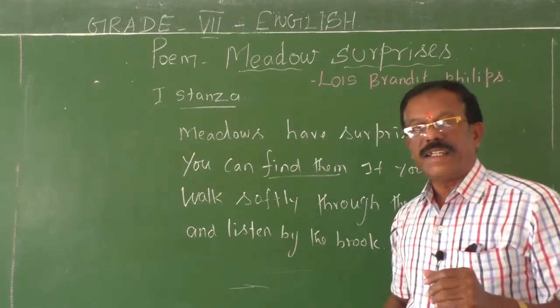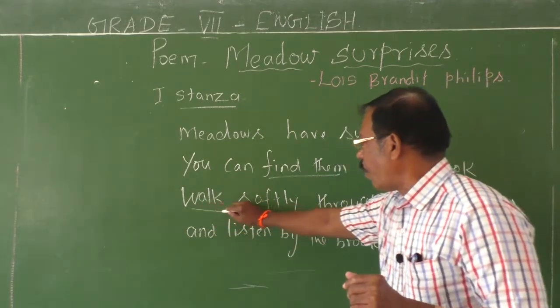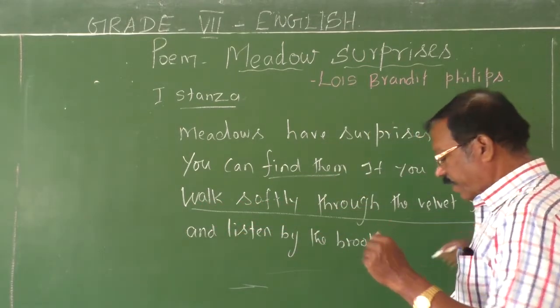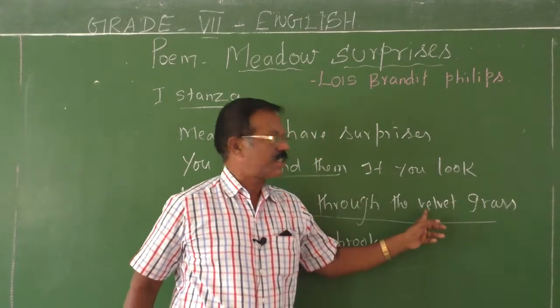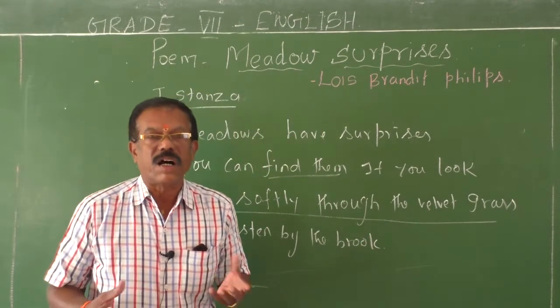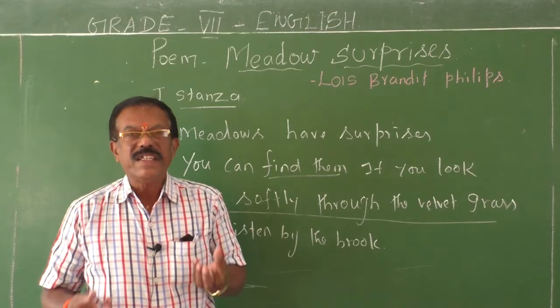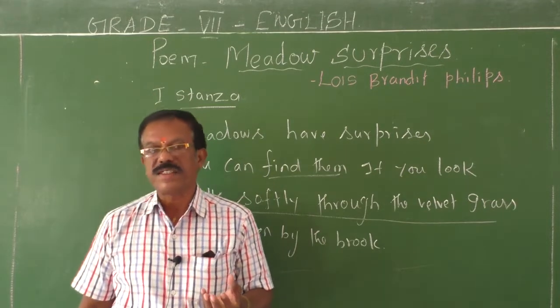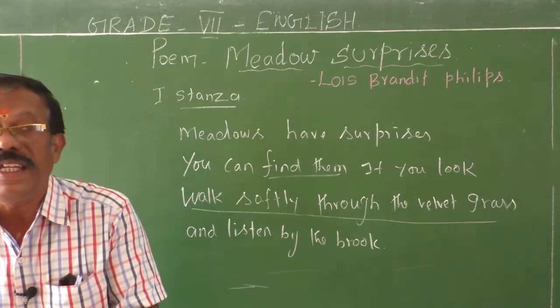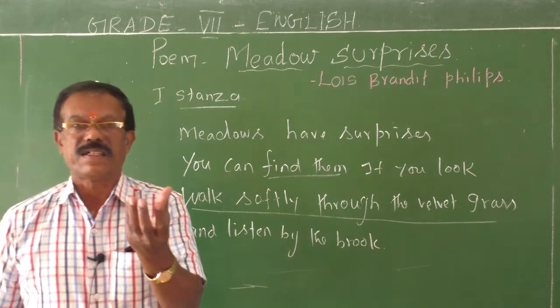In the third line, the poet says, walk softly through the velvet grass. Velvet grass here stands for grass that is very soft. If you just walk gently on the grass, you can feel the softness of the grass.